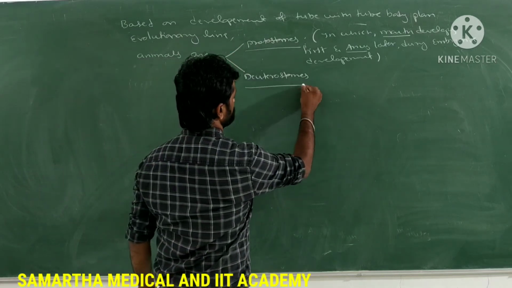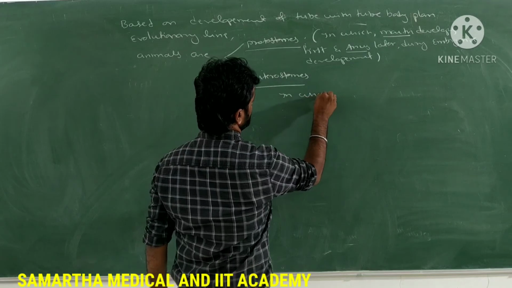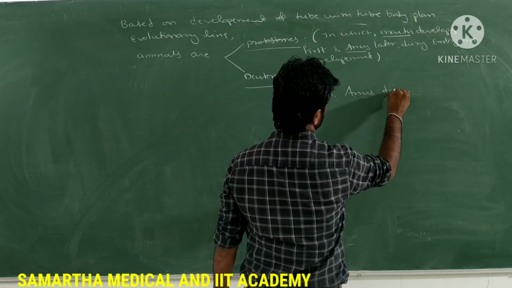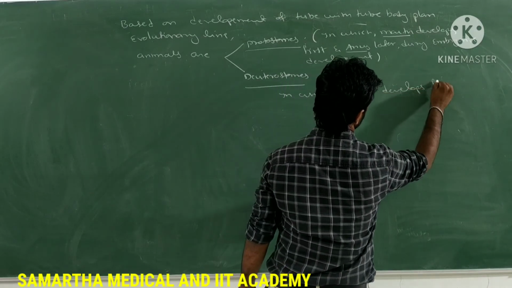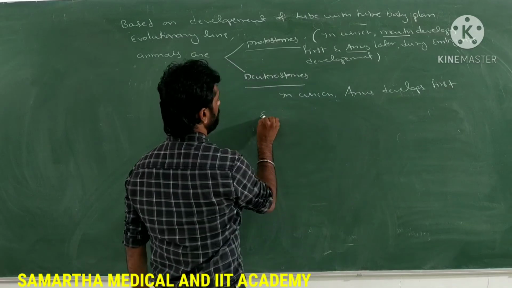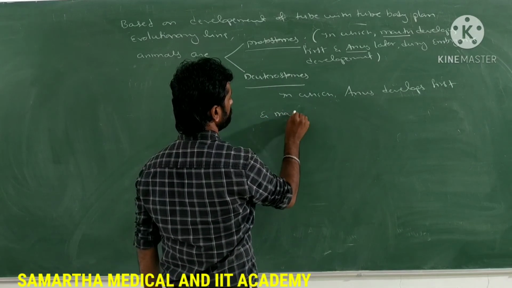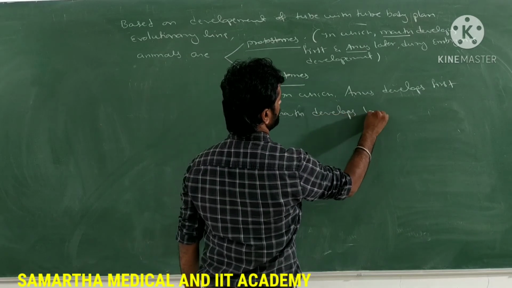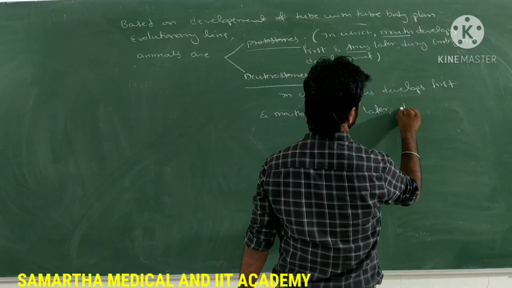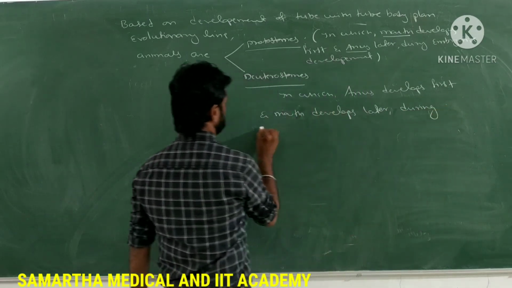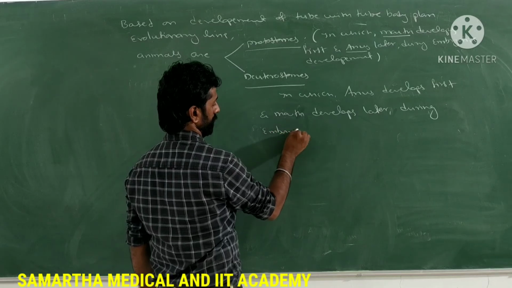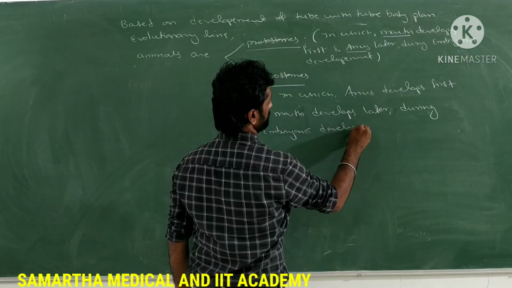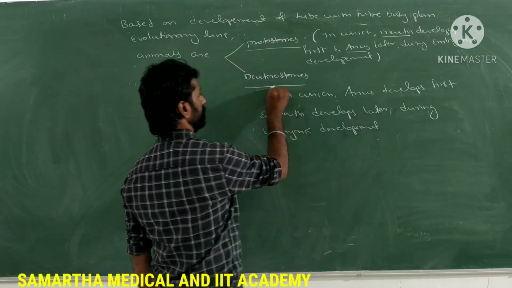Then what do you mean by deuterostomes? In these organisms the anus develops first and the mouth develops later during embryonic development. Such organisms are said to be deuterostomes.